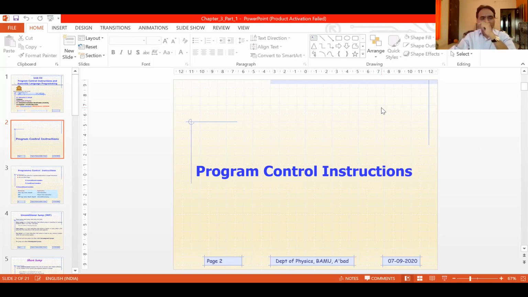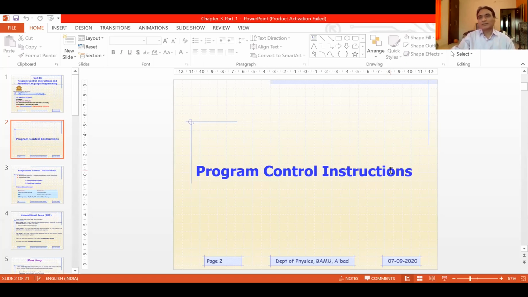Let me give you a general example. Let us say I have given you one task. The task is I ask you to go to Aurangpura. We were in the Department of Physics, and I ask you to go to Aurangpura and bring a microprocessor book from a bookstore there. This is the task given to you.